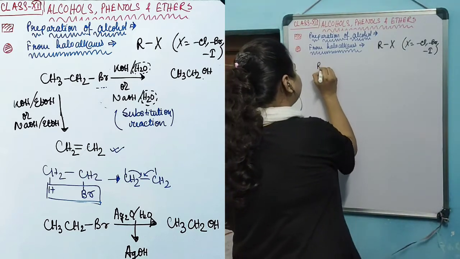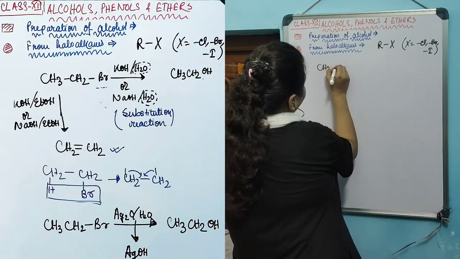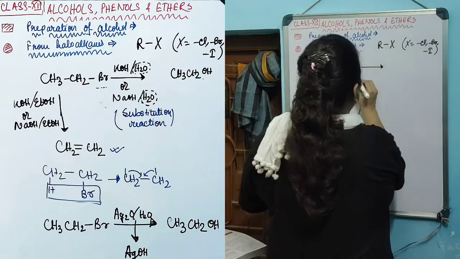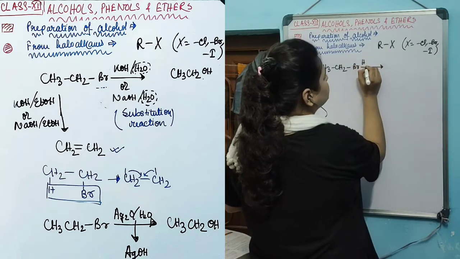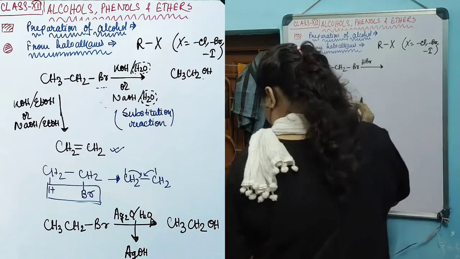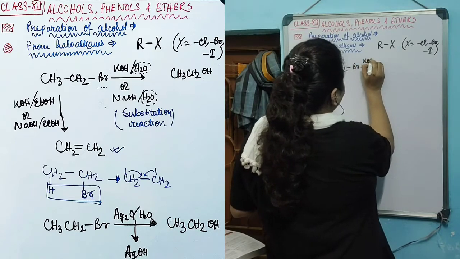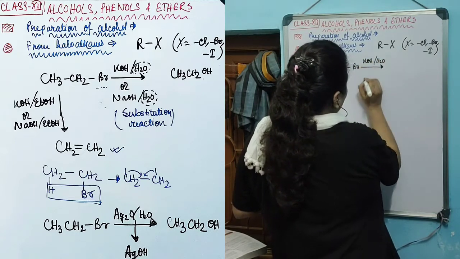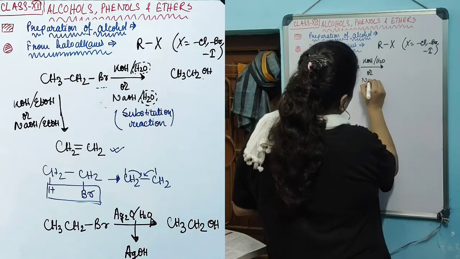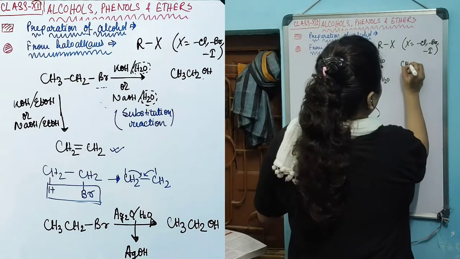Now, when an alkyl halide like, let's say, CH3CH2Br is reacted with aqueous KOH, that is KOH in water, or NaOH in water, it produces alcohol.